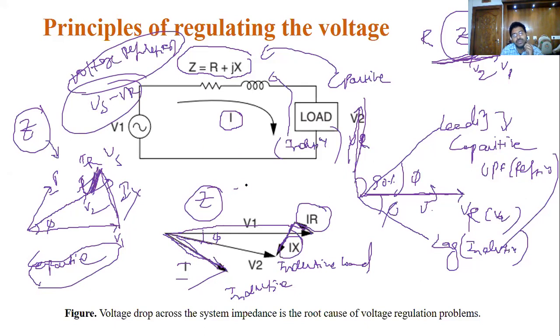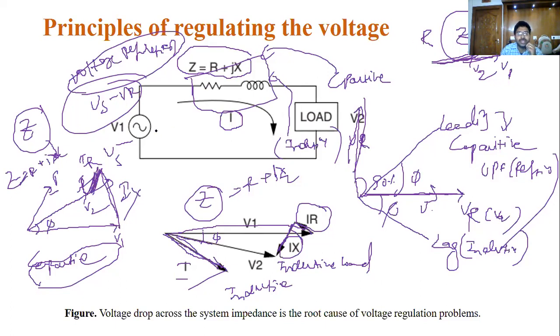Z is equal to R plus jXL, or here Z equals R plus jXC. So the line currents or impedance change, and the sending end voltage to the receiving end changes obviously. This is the voltage regulation, simply.